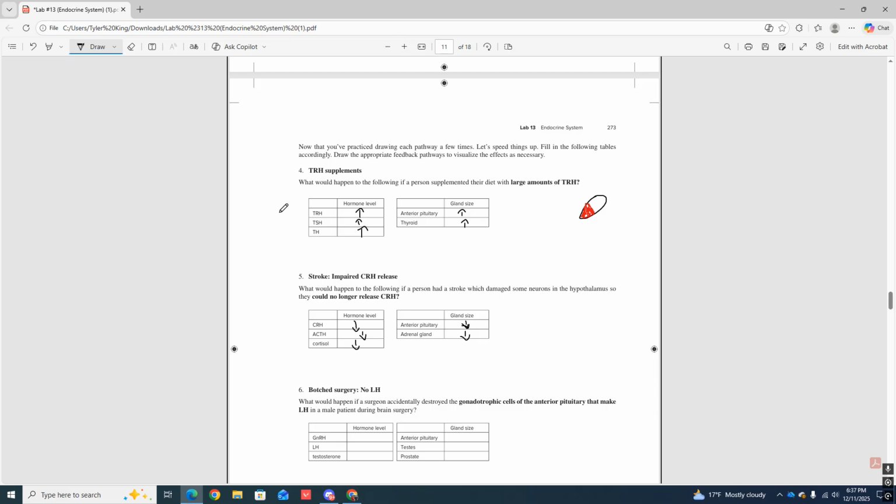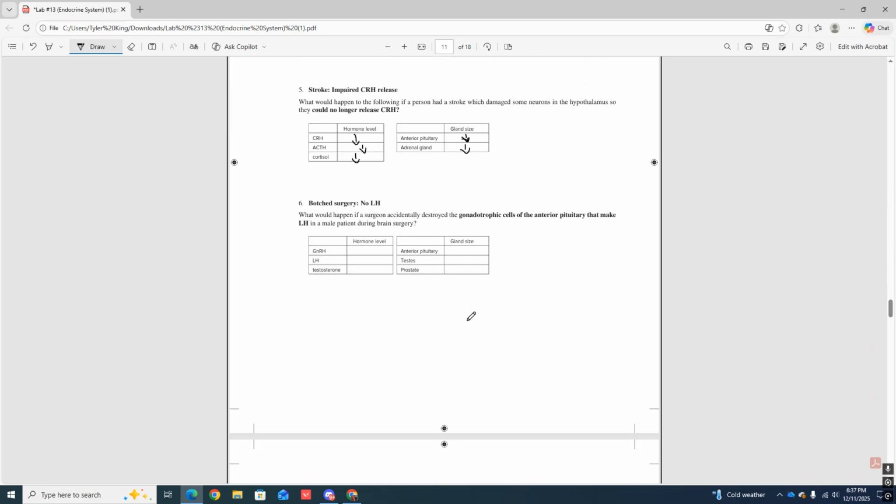If you injure or do anything up at the top of the cascade, with the hypothalamus or the hormone released by the hypothalamus, it's going to affect everything down below in the exact same way. So large amounts of TRH, you're skyrocketing this, increase. You're damaging the hypothalamus so it can't release CRH, so that goes down, everything else goes down. So everything at the top works its way down. All right, last one here.